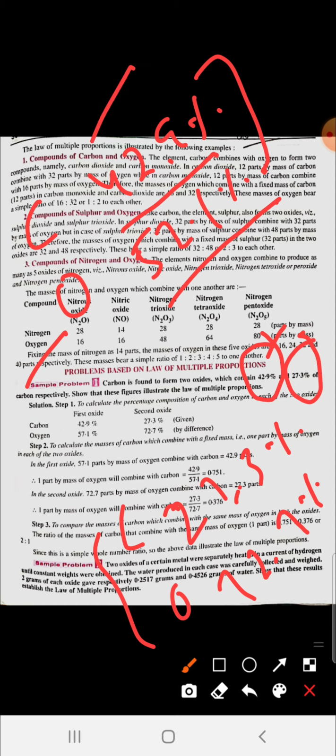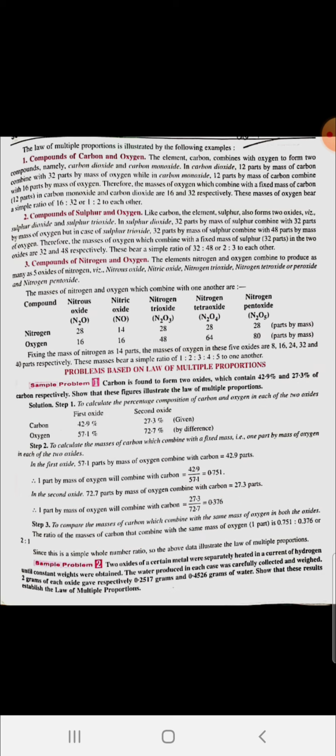So this is the first compound, this is the second compound. Now what we have to show is that these figures illustrate the law of multiple proportions. So what we have to do is fix the mass of any one element and find the ratio of the other element.